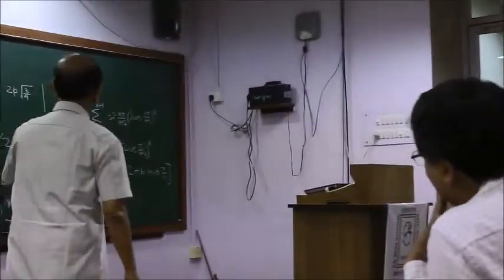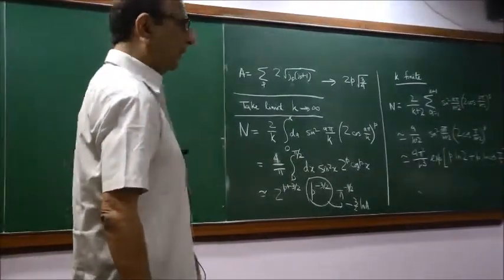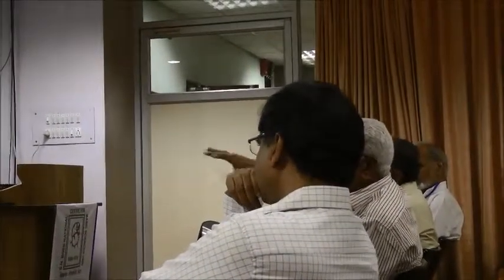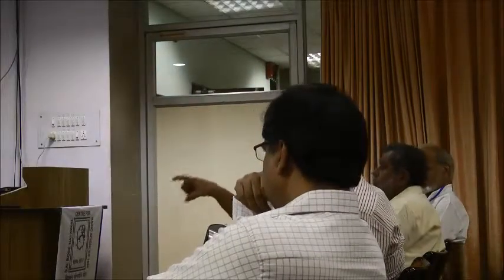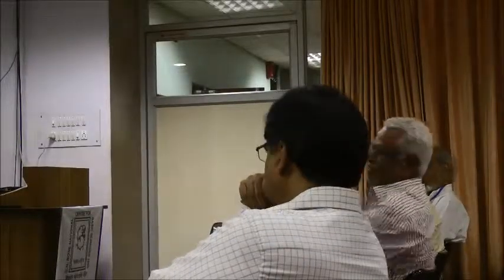So this is not an answer. Maybe for finite k that answer is wrong. For finite k, it's not a series at all. It's a finite number of terms, and for a finite number of terms you can consider only the largest term. But when you want to take the limit, you are taking an infinite number of terms which are not dominant, but still can contribute in that infinity. Yes, they can. It's like infinity into 0 can be a finite number. That is what is happening.